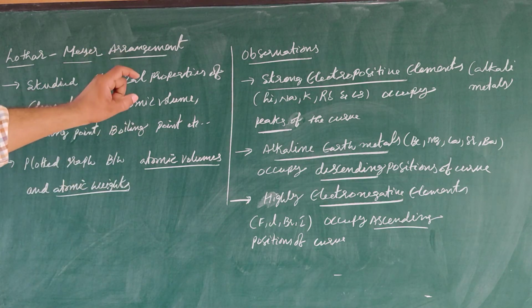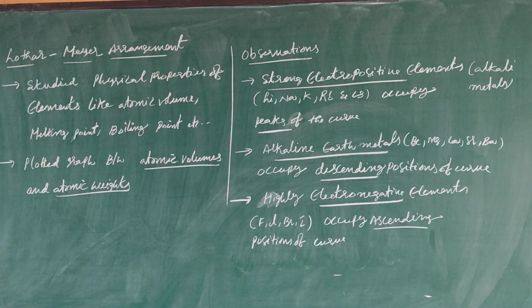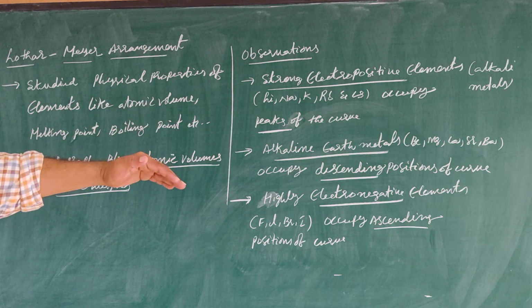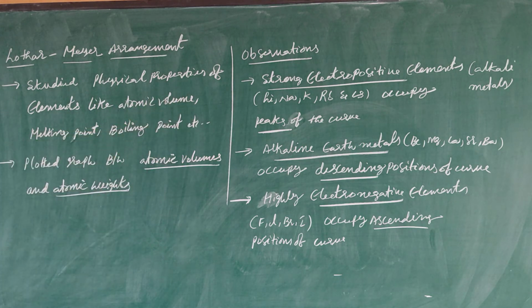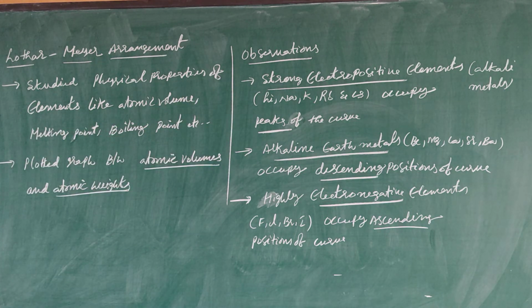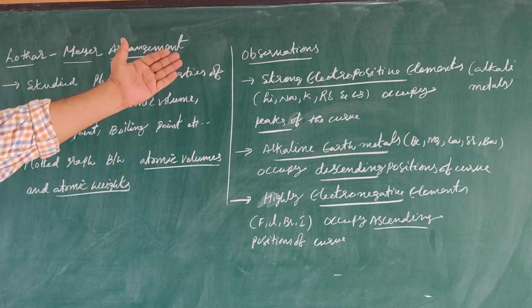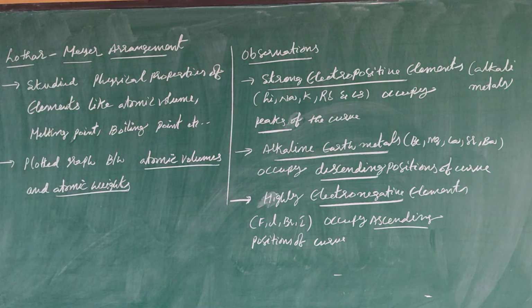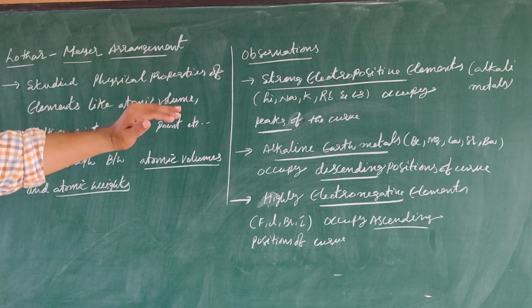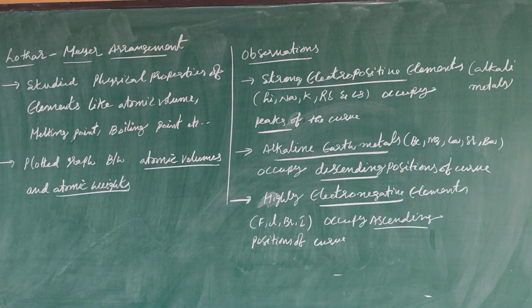The next step, the immediate descending positions were occupied by alkaline earth metals: beryllium, magnesium, calcium, strontium, barium. If we compare the electropositive nature of alkali metals and alkaline earth metals, alkali metals are strongly electropositive. The next position of electropositivity goes to alkaline earth metals.